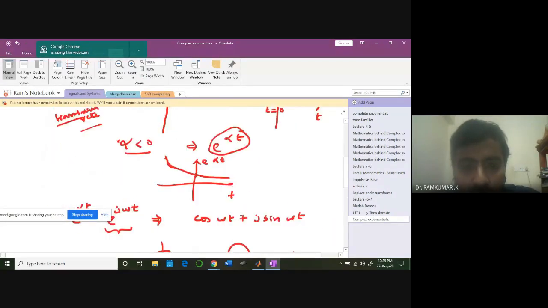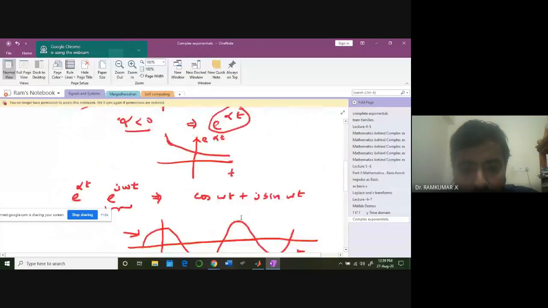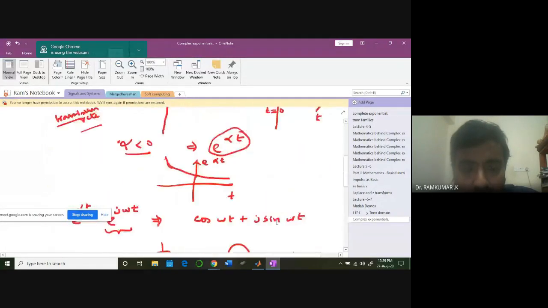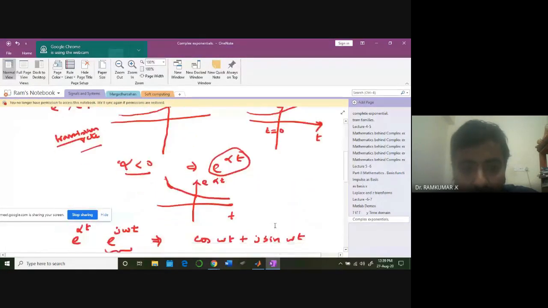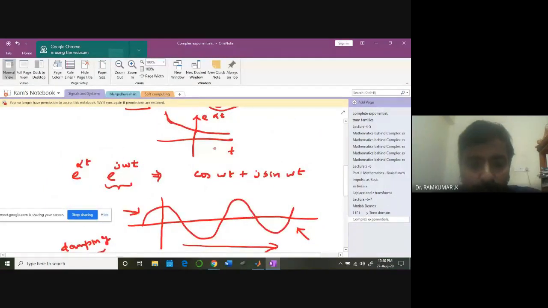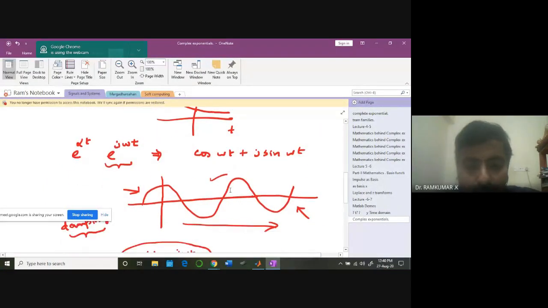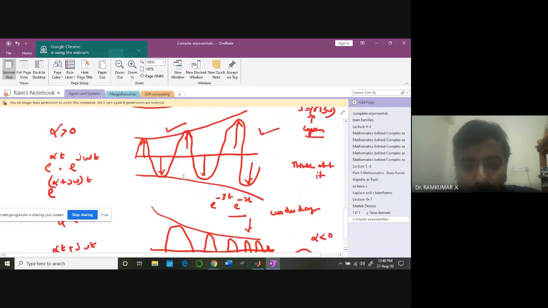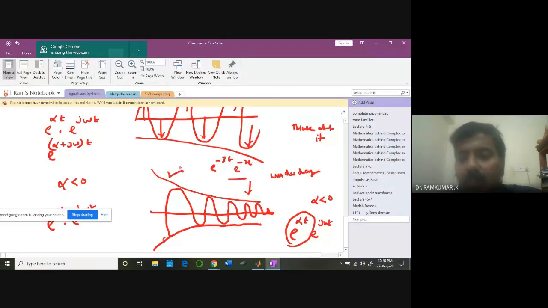Everybody with me on this slide, any doubt? All these waveforms clear? 3 waveforms, real, complex. Under the complex, you have 3 cases. When alpha is equal to 0, you're going to get this. When alpha is positive, you're going to get this. When alpha is less than 0, I'm going to get this. 3 conditions, complex exponentials. Now look at this.